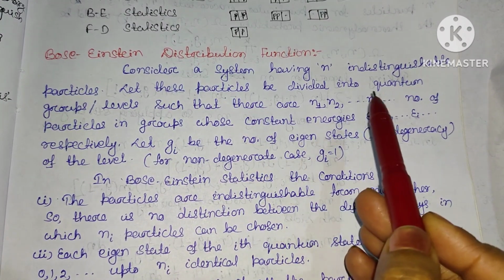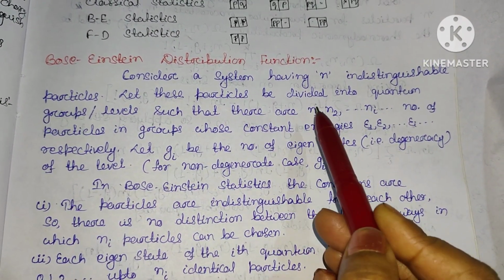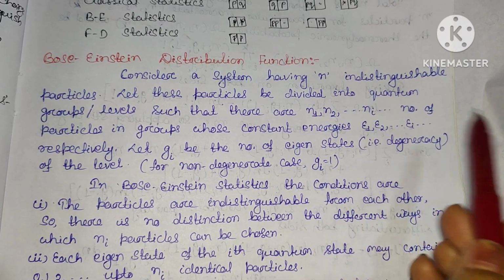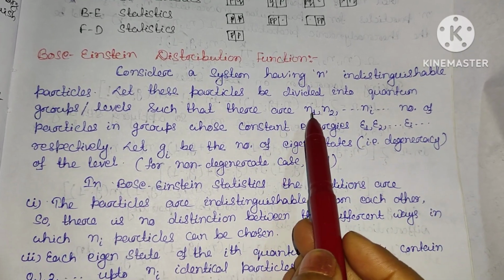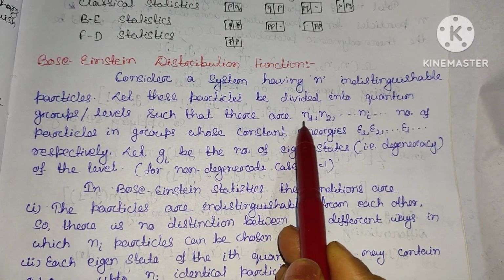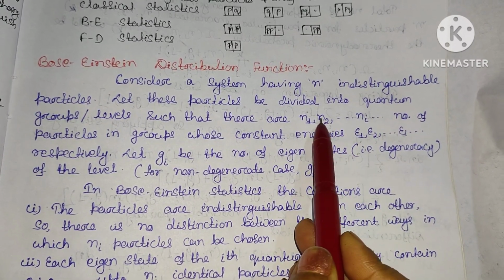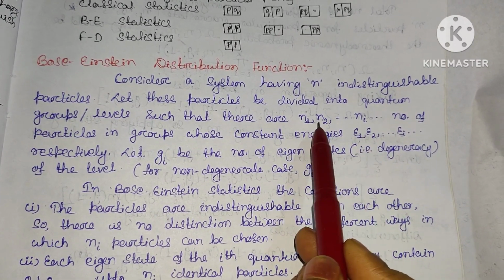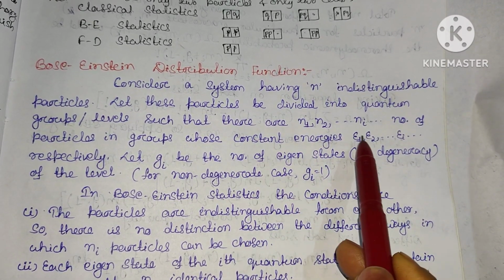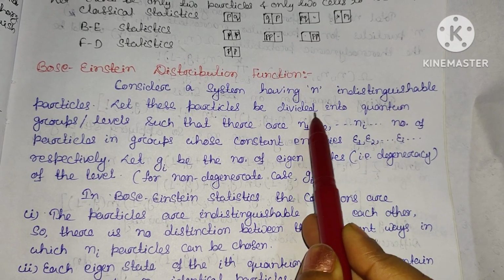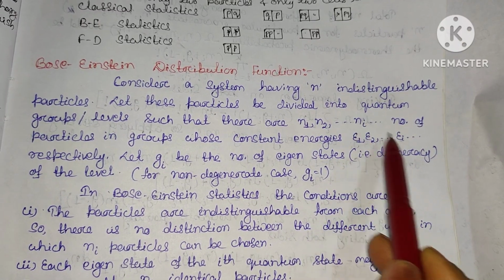Let these particles be divided into quantum groups or levels such that there are n1, n2, and so on up to ni particles in groups whose energies are E1 for n1, E2 for n2, and so on. It means that when the number of particles is n1 the energy will always be E1, when it is n2 the energy will be E2, and for ni it will be Ei.